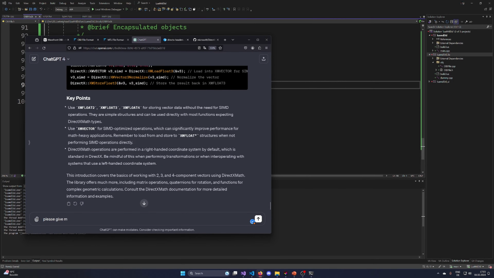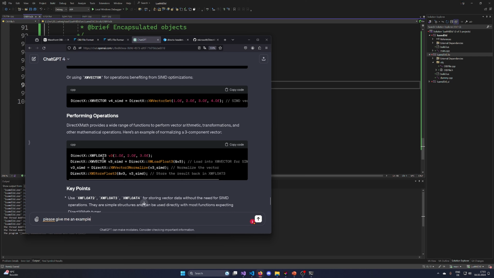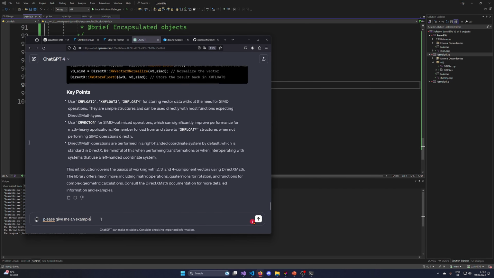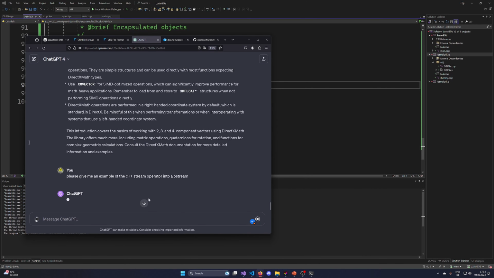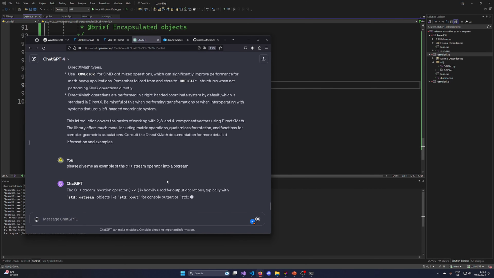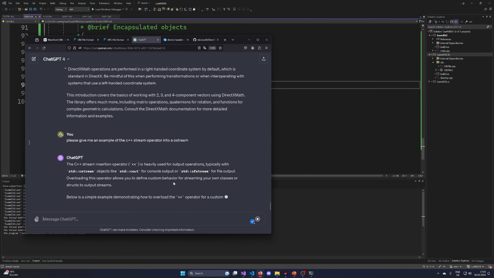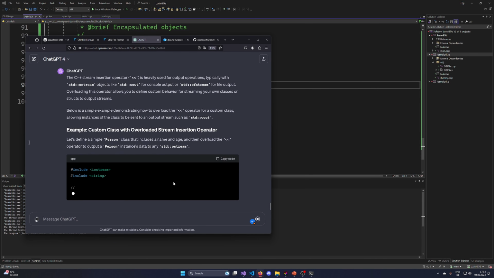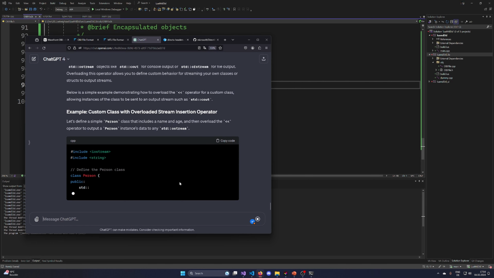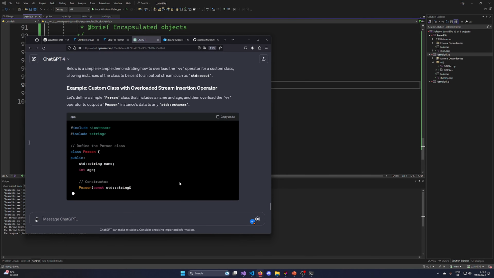Please give me an example of the C++ stream operator into an ostream. So I just want to quickly see how ostream works because I'm a noob and I don't know this out of my mind. But it's probably just an ostream reference operator shift, ostream and then the object, something similar to that. Come on, don't give the person so many details.